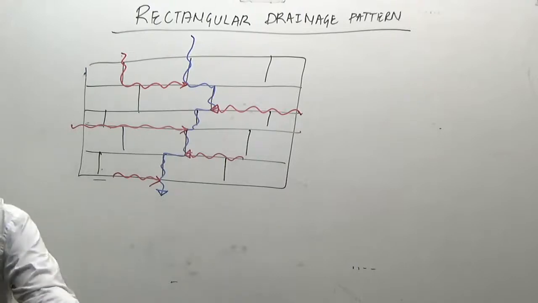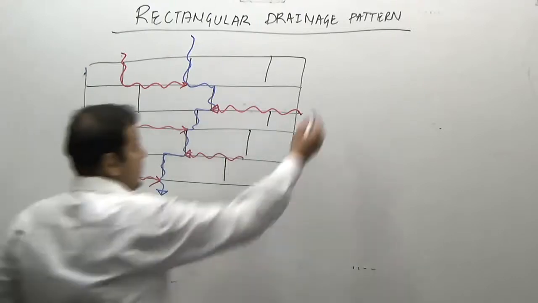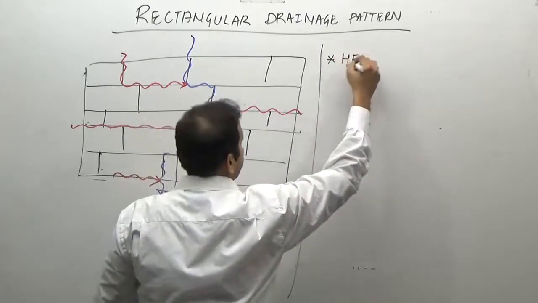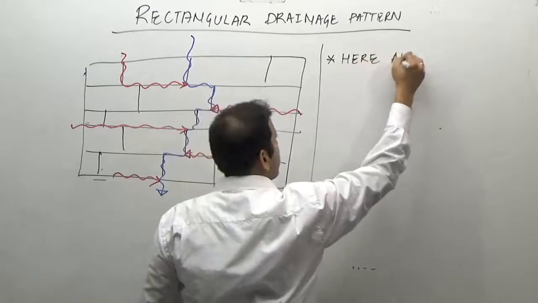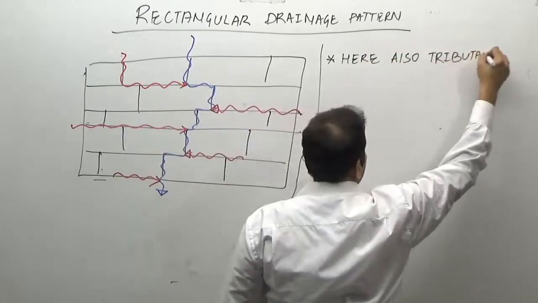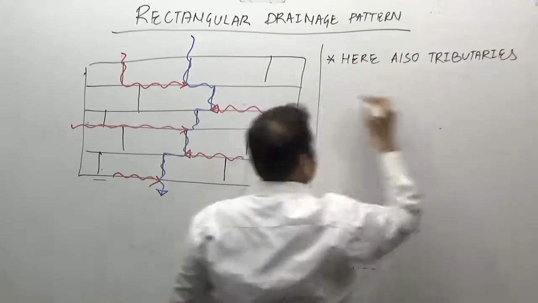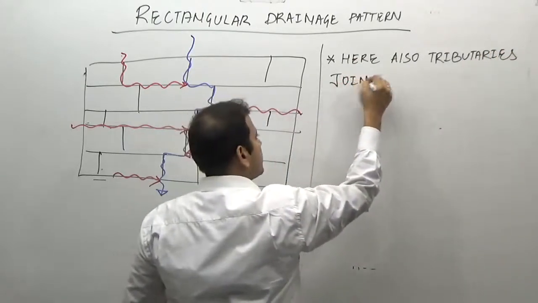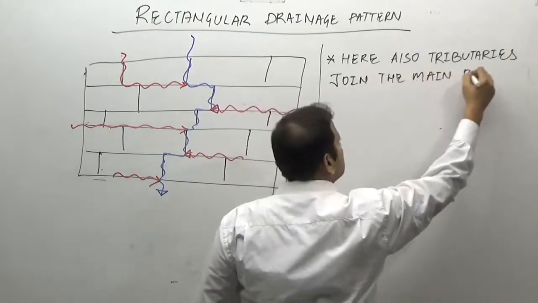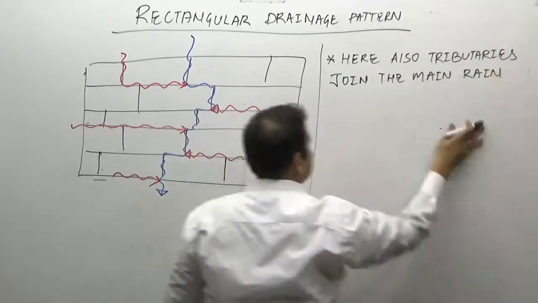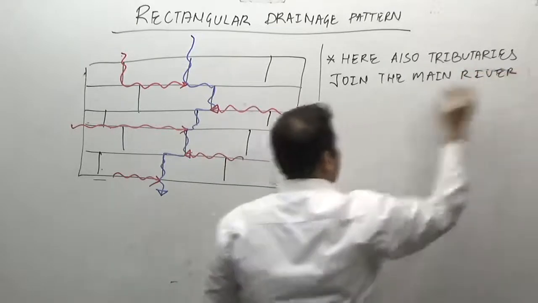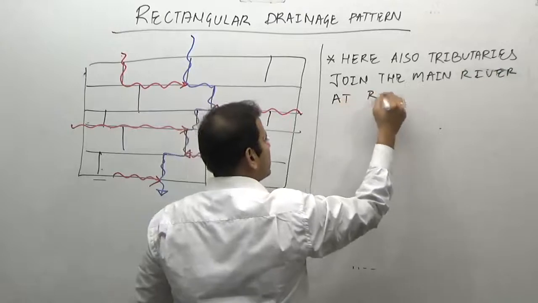So here also you remember tributaries join the main river at right angles.